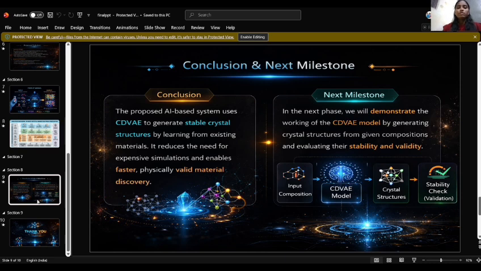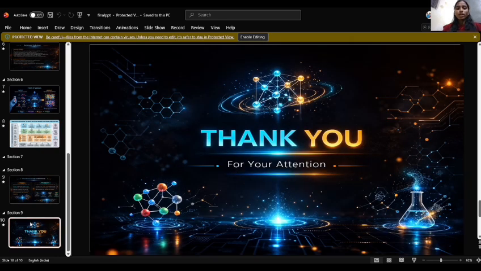By our next milestone, we will be demonstrating the crystal diffusion variational autoencoder model in action. We'll take specific chemical compositions, generate their crystal structures, and perform stability checks to validate that these materials could actually exist in the real world.